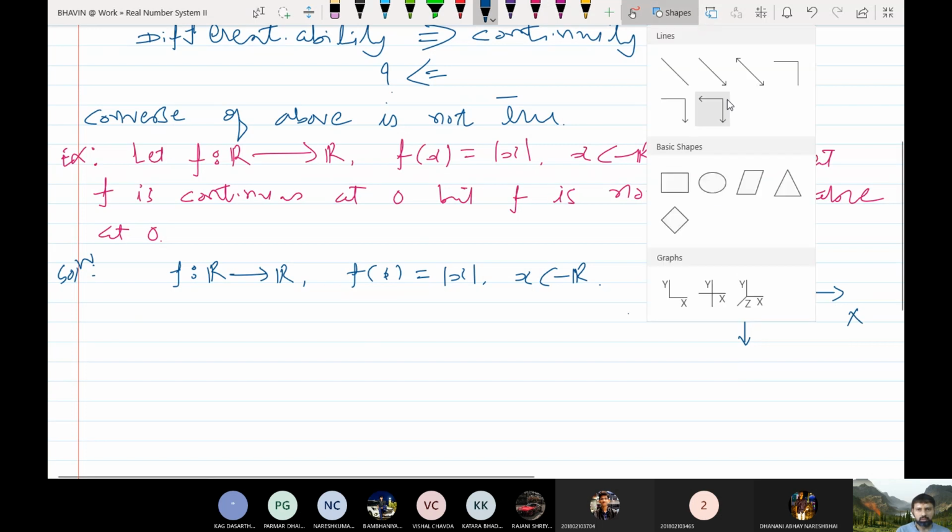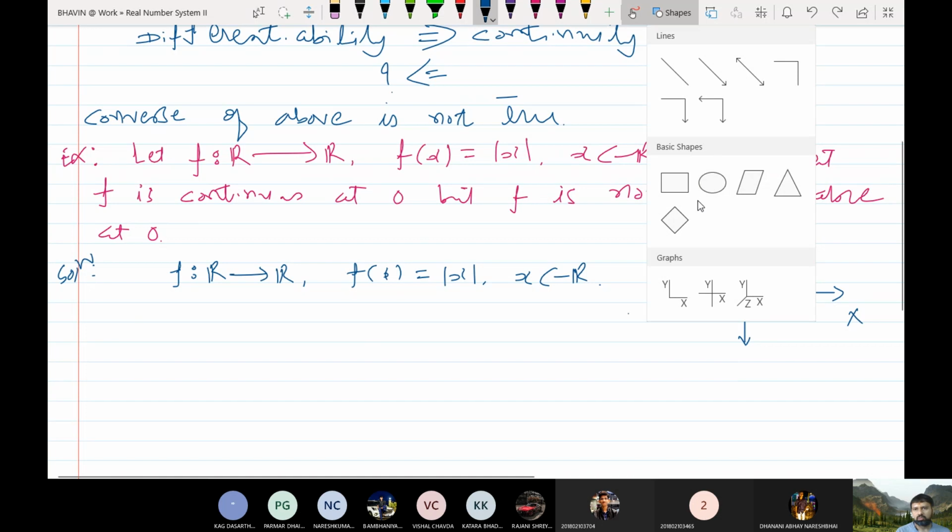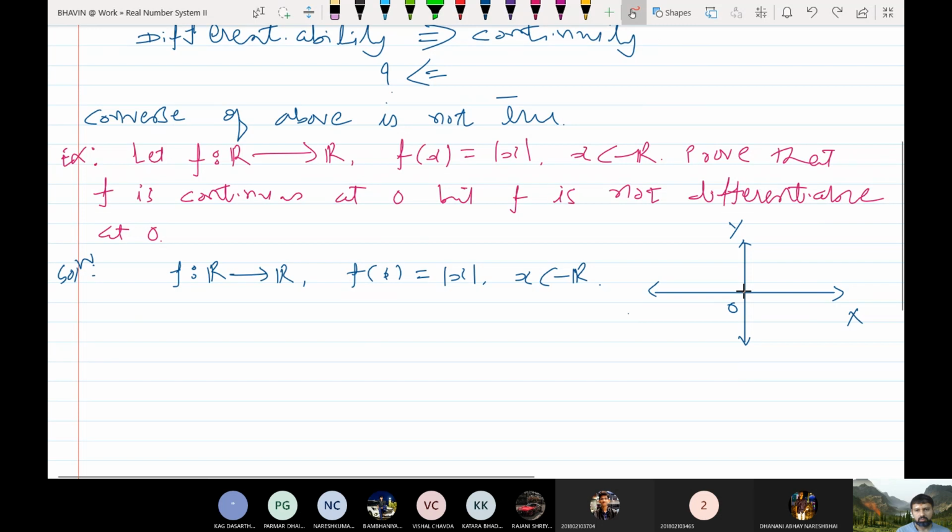So let me draw a graph of mod x. So this is a graph of mod function. Okay, this is fx equal to mod x. So this is point 0.